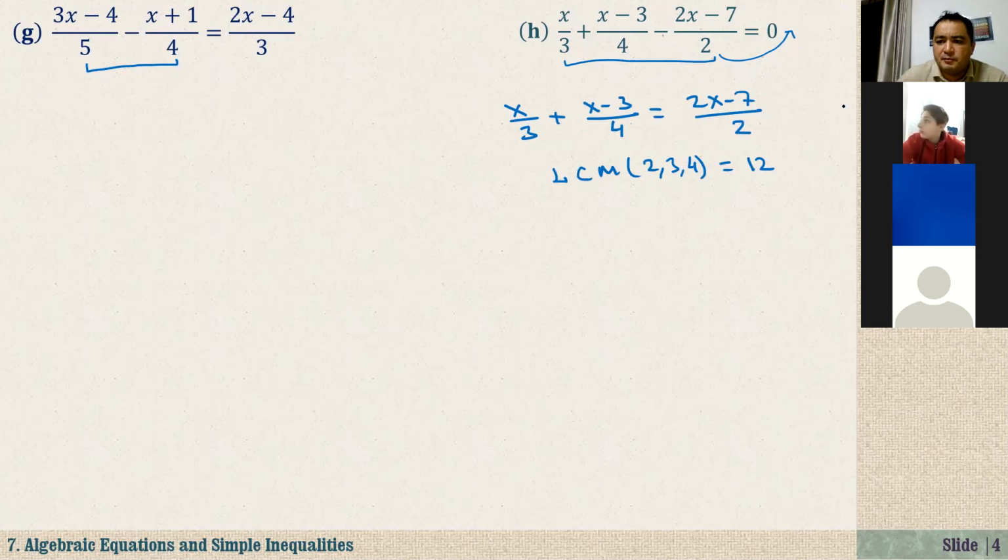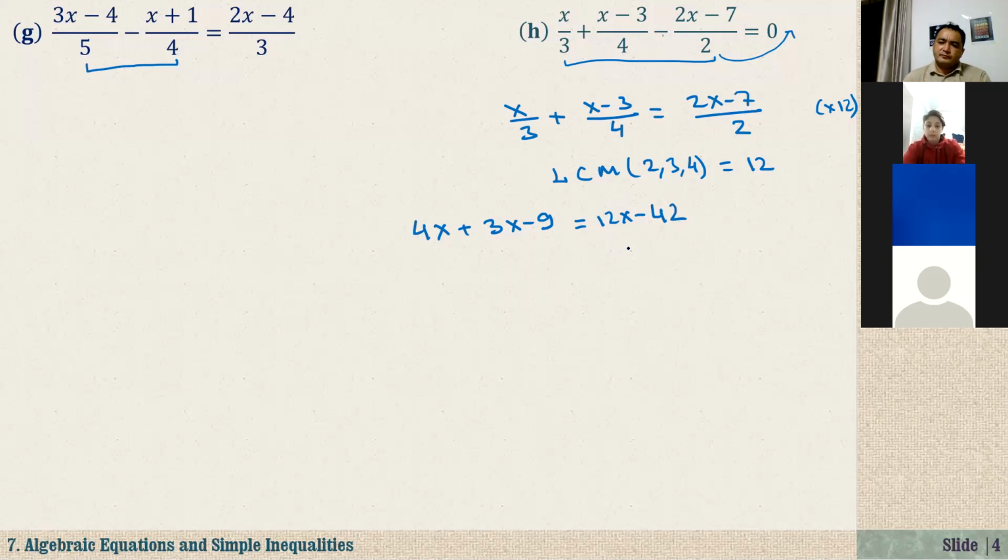So multiply both sides by 12. 12 times 1 over 3 is 4x. 12 times 1 over 4 is 3 times (x minus 3), which is 3x minus 9. On the right-hand side, 12 times 1 over 2 is 6. 6 times 2x is 12x, minus 6 times 7 is 42.